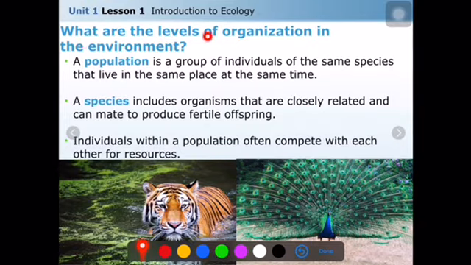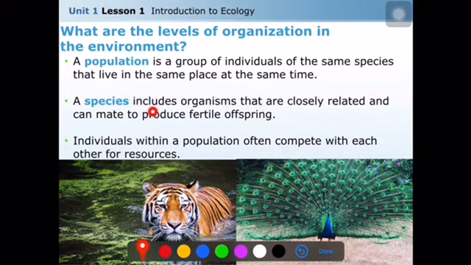What are the levels of organization in the environment? Firstly, a population. A population is a group of individuals of the same species that live in the same place at the same time. First of all, you have to know species. What is a species? It can be pronounced both ways.